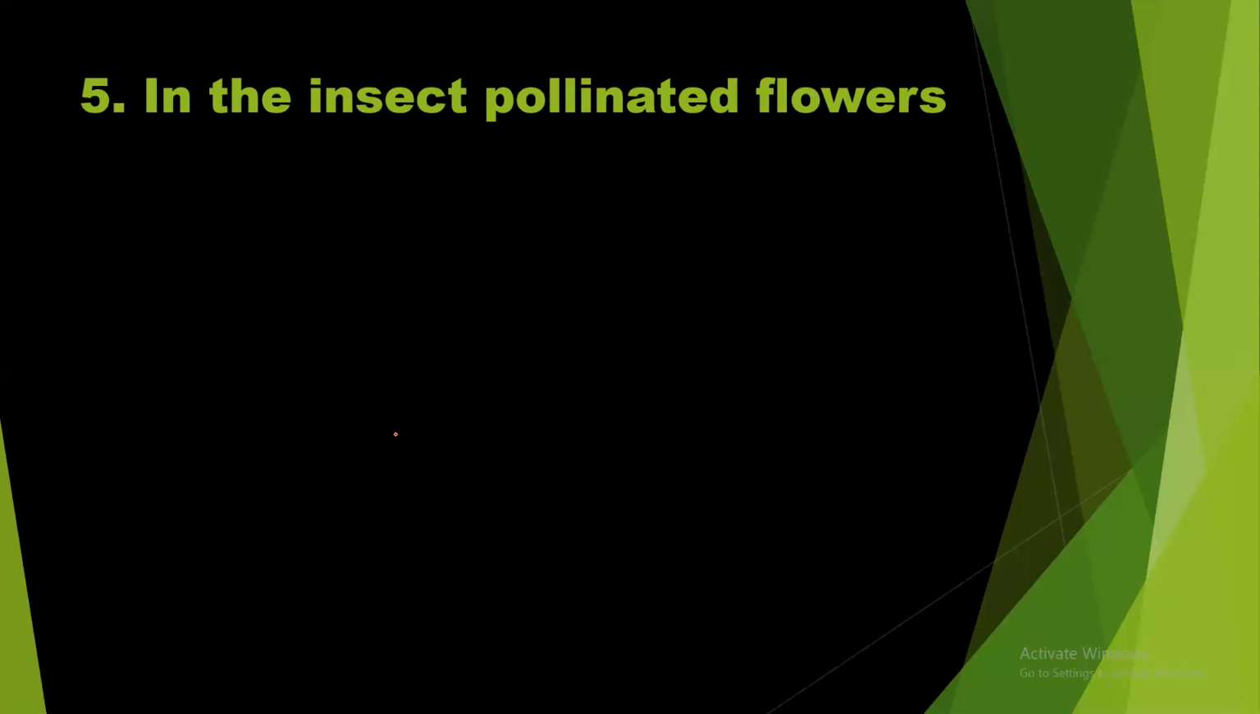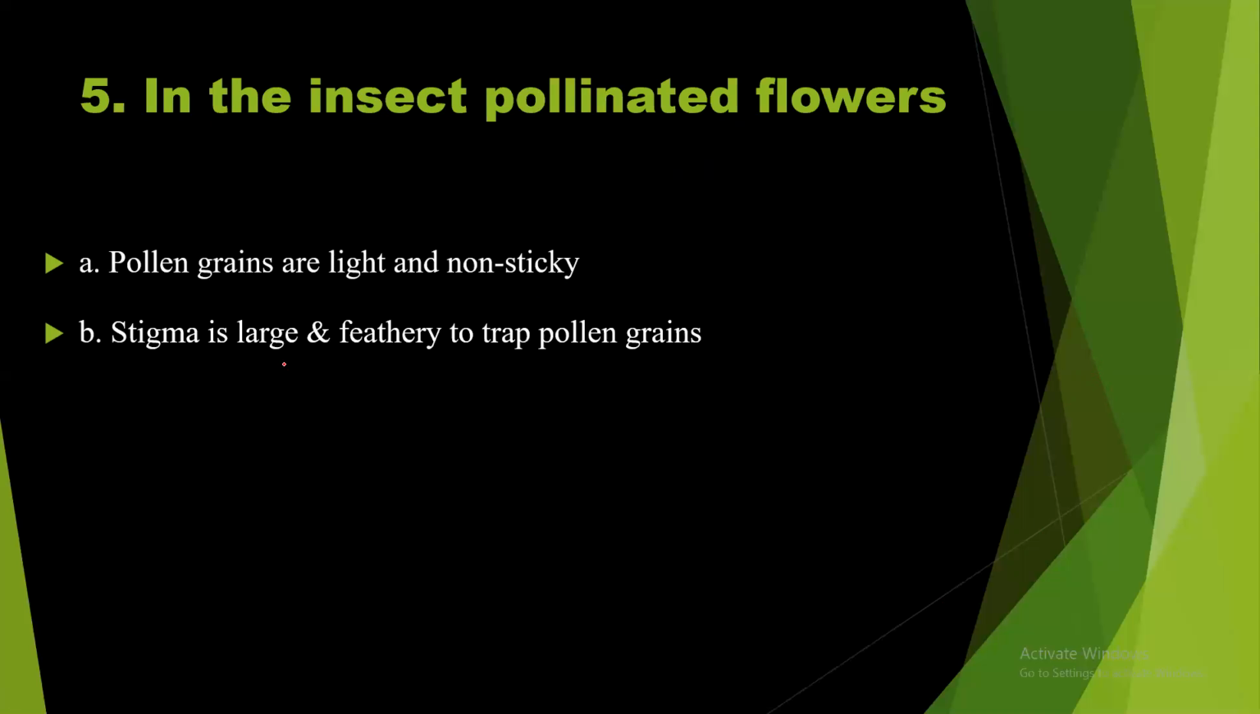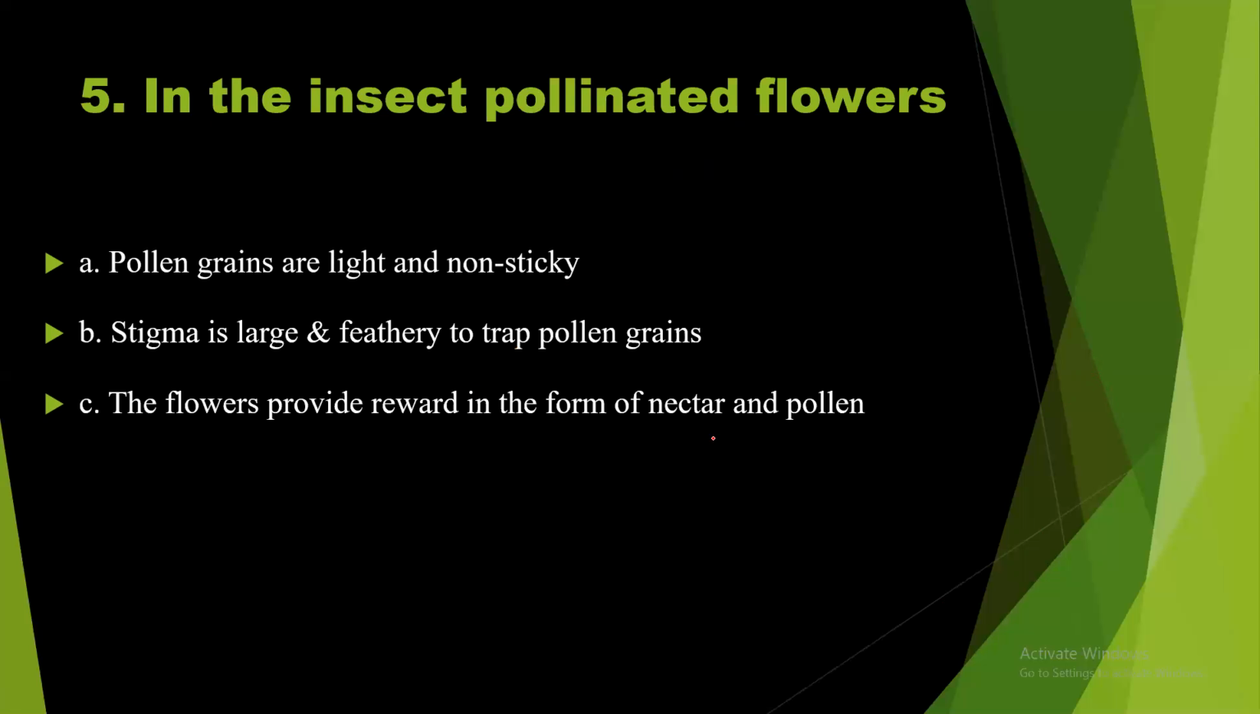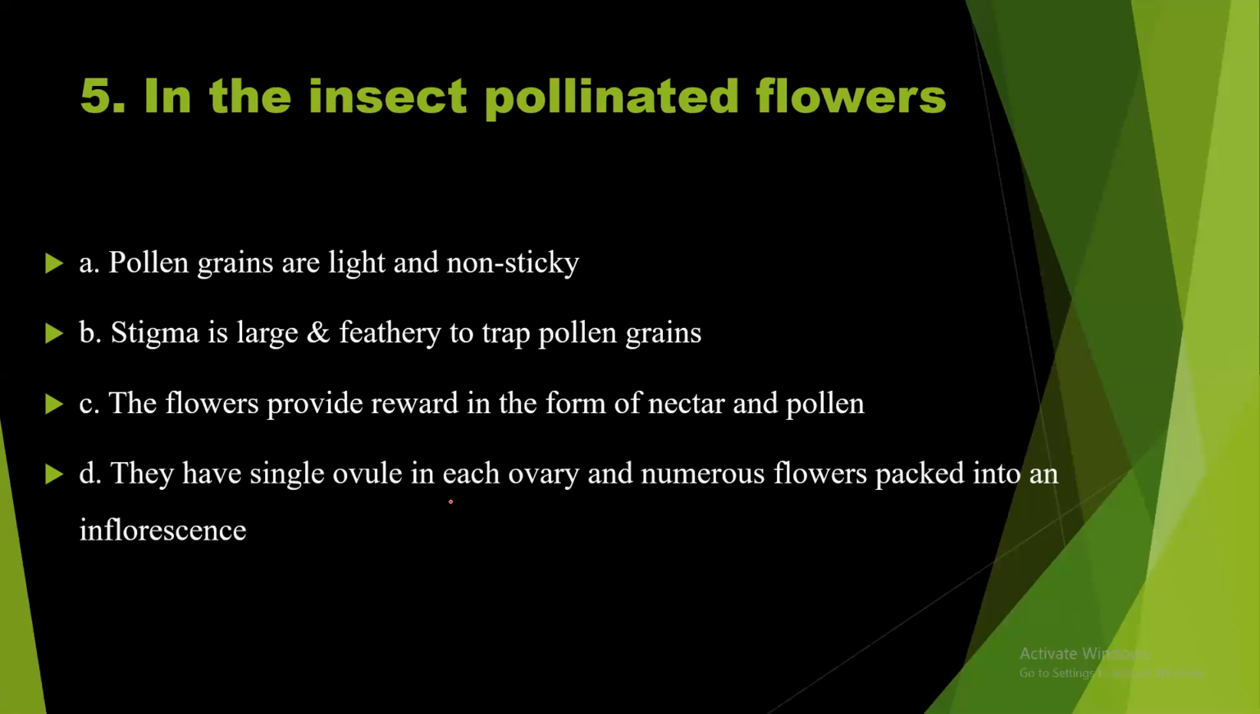Question number 5. In the insect pollinated flowers, what happens? Pollen grains are light and non-sticky. Stigma is large and feathery to trap the pollen grains. The flowers provide reward in the form of nectar and pollen. They have a single ovule in each ovary and numerous flowers packed into an inflorescence. So insect pollinated flowers are always brightly colored and scented, they produce nectar, and the flowers are very attractive. And the pollen grains are generally sticky.